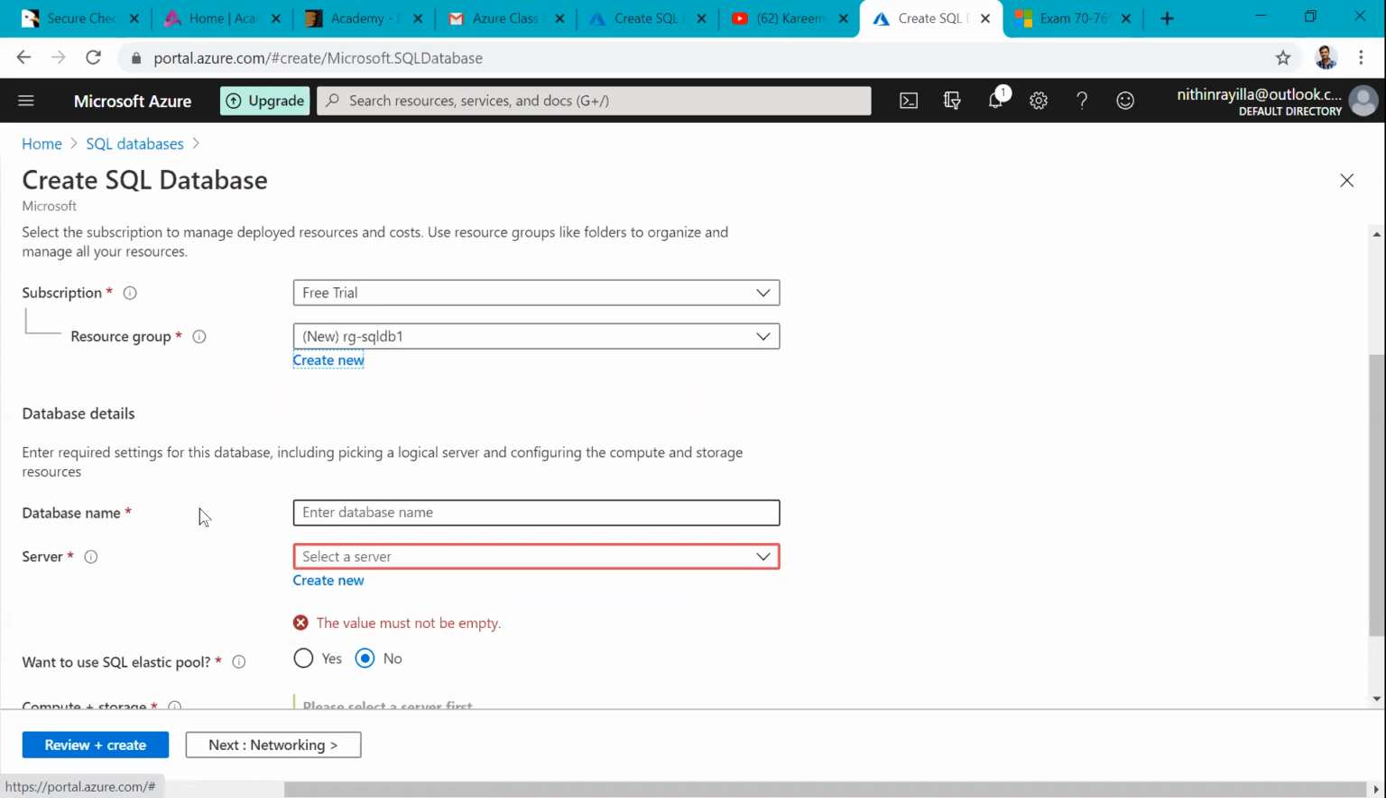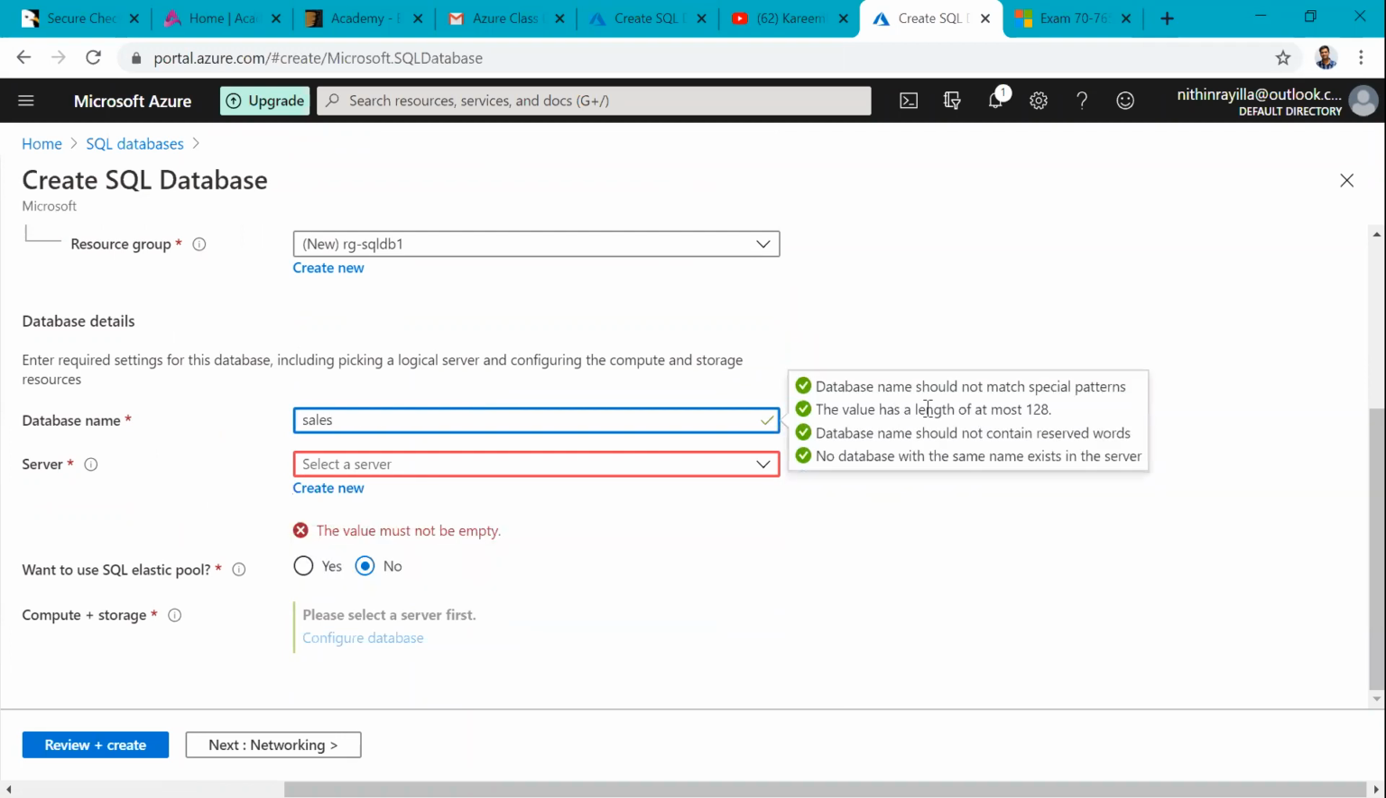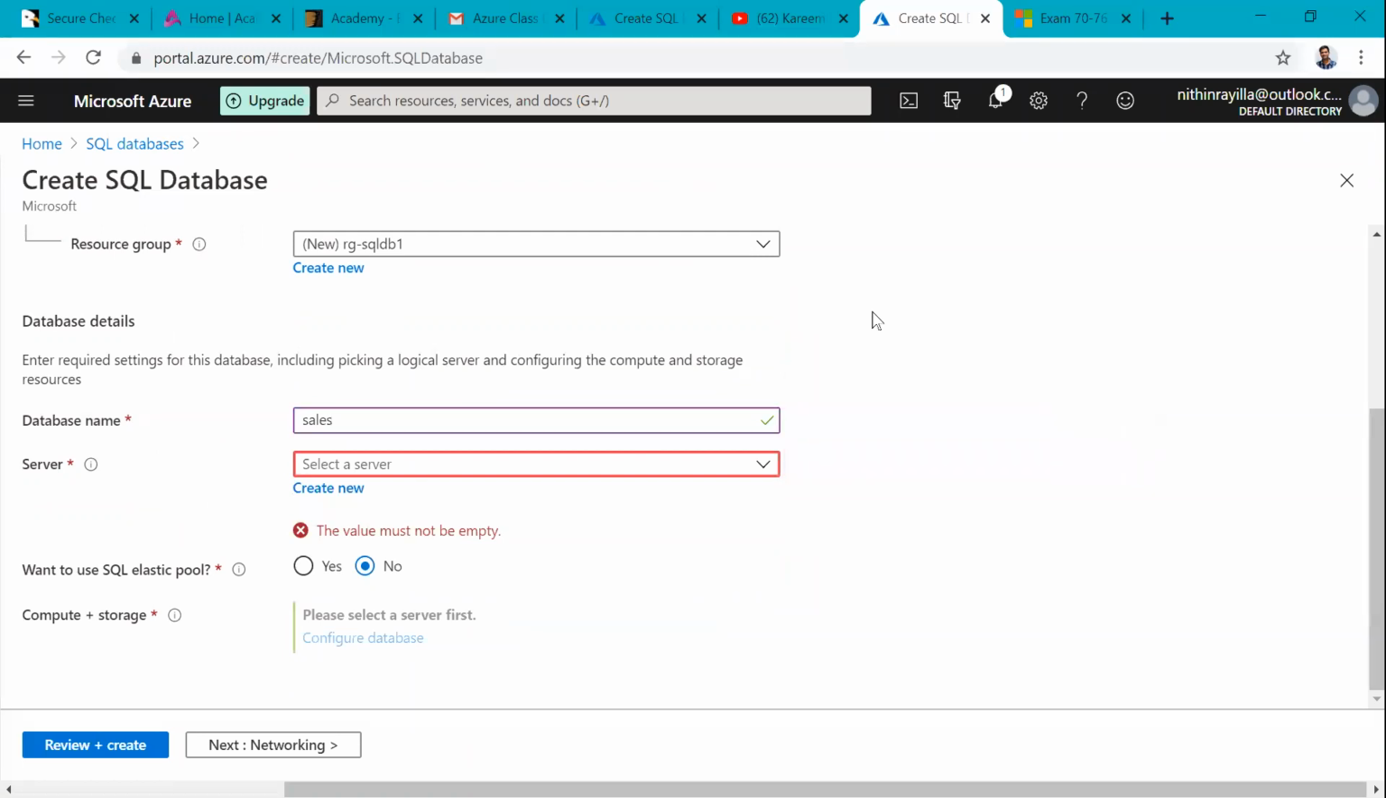Now it is asking for the database name, with what name you want to create the database. Let's say I want to create the database with the name Sales. Any name is fine here. Okay, so now it is asking for the server.